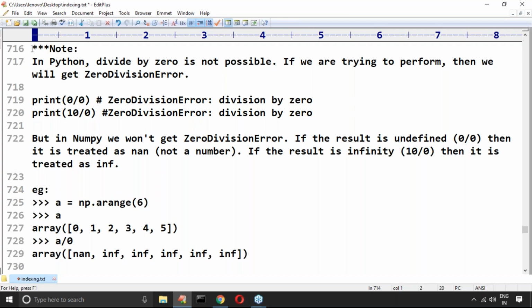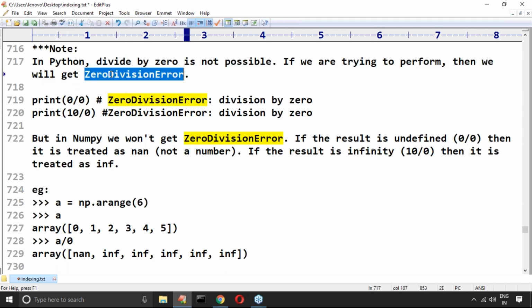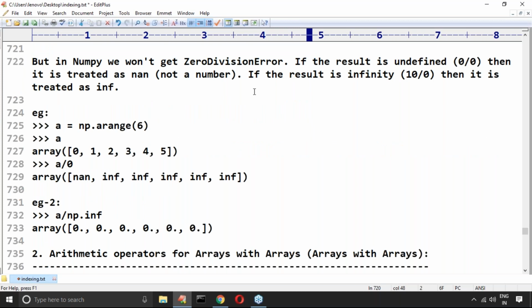Next, one small important note I also specified. How many people remembered? I'm not sure. In Python, divide by 0 is not possible. If we try to perform divide by 0, we will get a ZeroDivisionError. But in NumPy, we won't get a zero division error. If the result is undefined, then it is treated as NaN, which means Not a Number. If the result is infinity, then it is treated as INF. We are not going to get any zero division error.